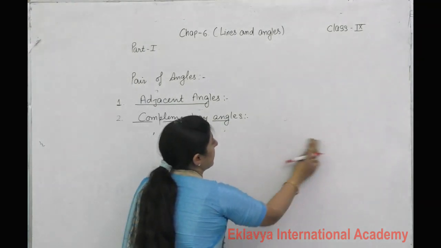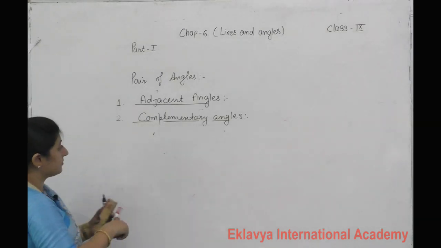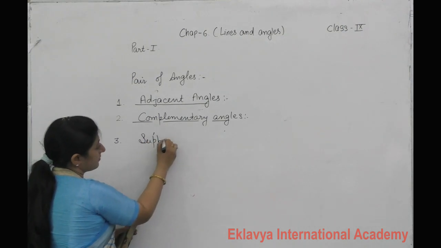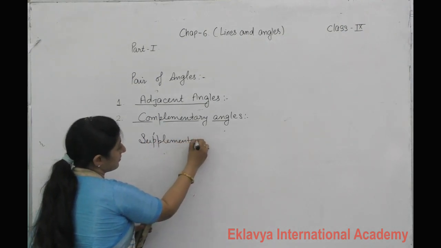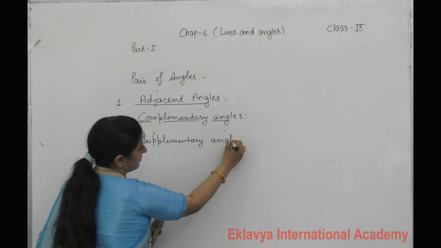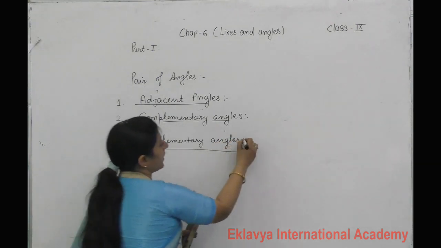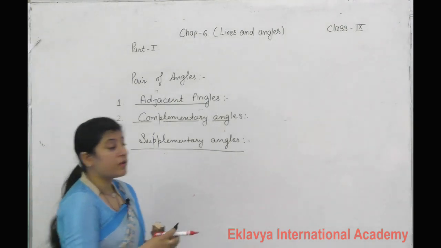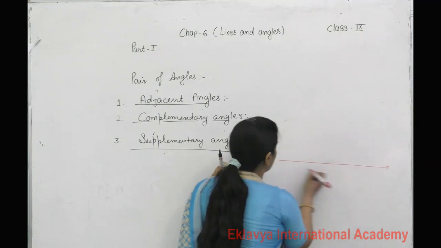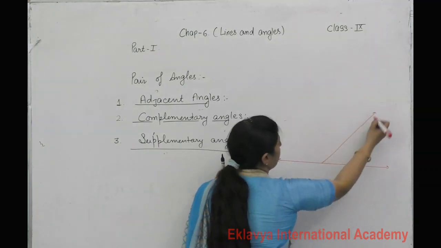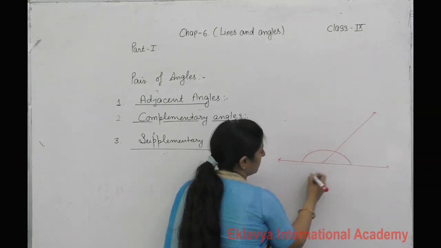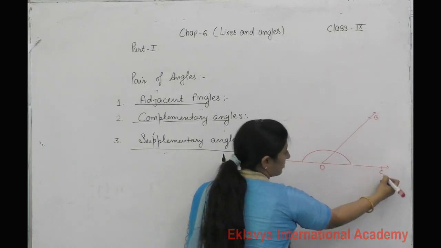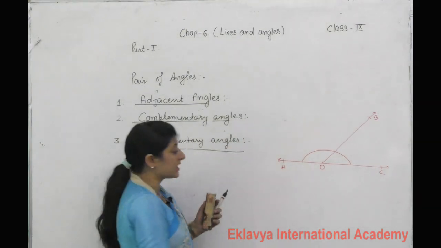Next one, supplementary angle. What is the supplementary angle? Supplementary angles: if the sum of two angles is equal to 180 degrees, then these are called supplementary angles.